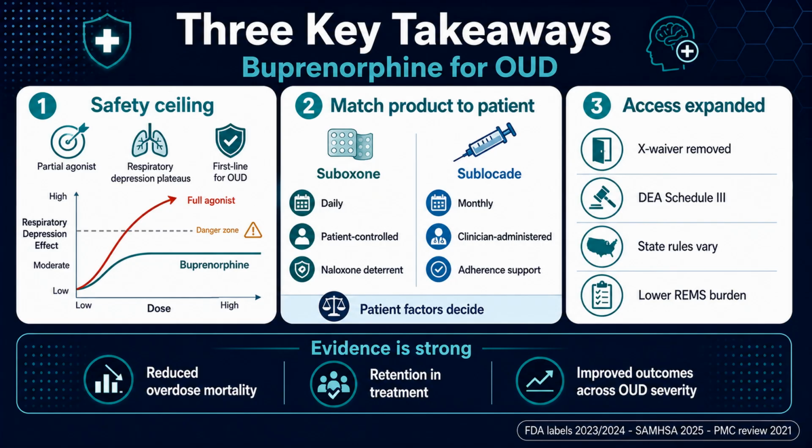Three takeaways. Buprenorphine's partial agonism gives it a safety ceiling. It is a first-line treatment for OUD. Suboxone and Sublocade address different needs. Suboxone for patients who can manage daily dosing. Sublocade for those needing clinic-based administration with no diversion risk. The X-waiver removal expanded access. More clinicians can prescribe, but DEA Schedule III obligations and state regulations still apply.